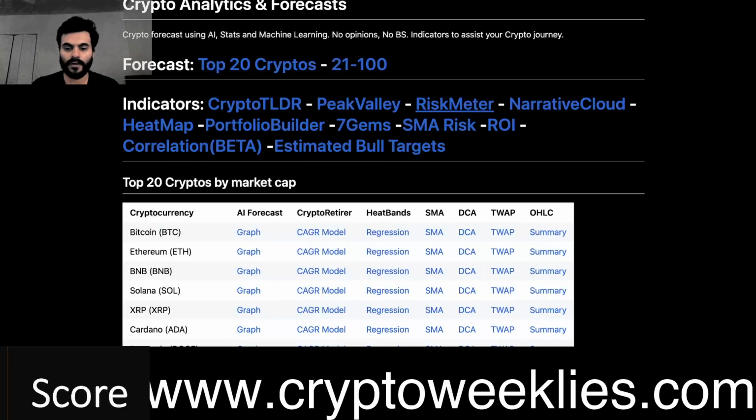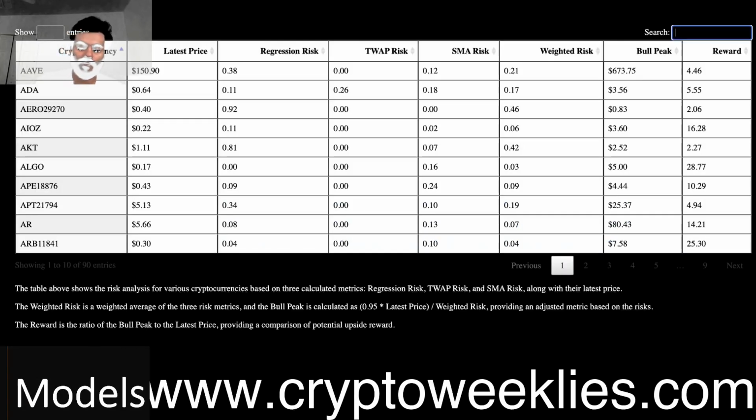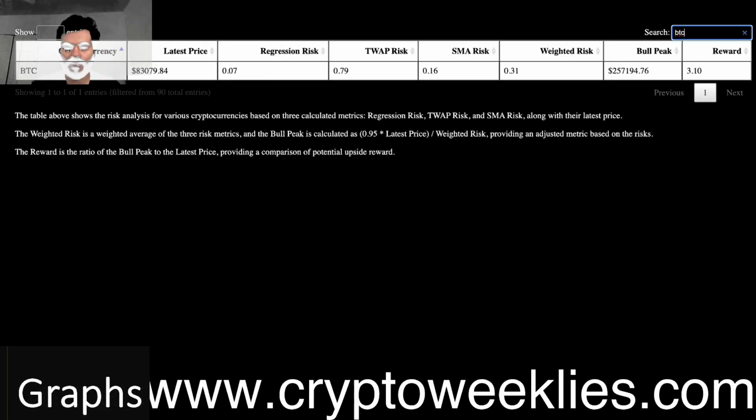So all things considered, the estimated bull run target for Bitcoin as a confluence of most of the models comes at around 257k, with weighted risk at about 31%. That is assuming that the weighted risk goes to 100%. Again, there are no guarantees that prices top at around 100%.